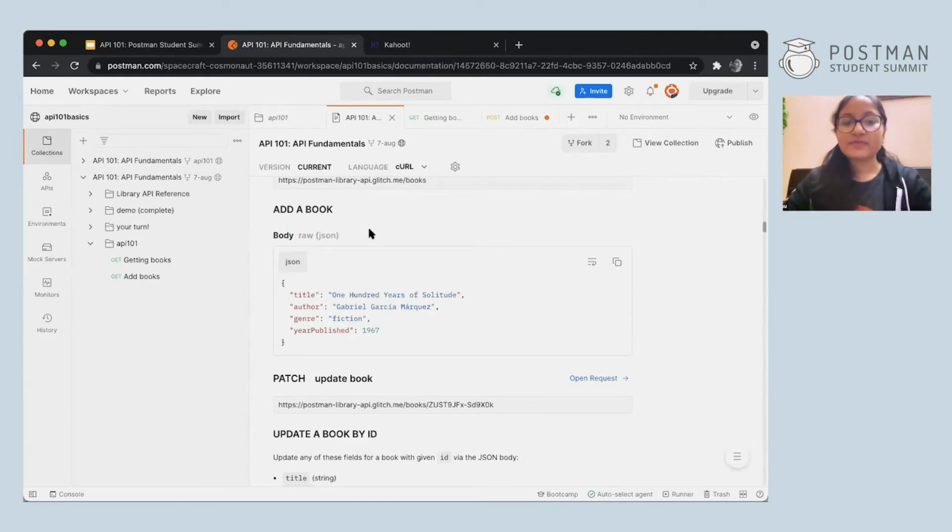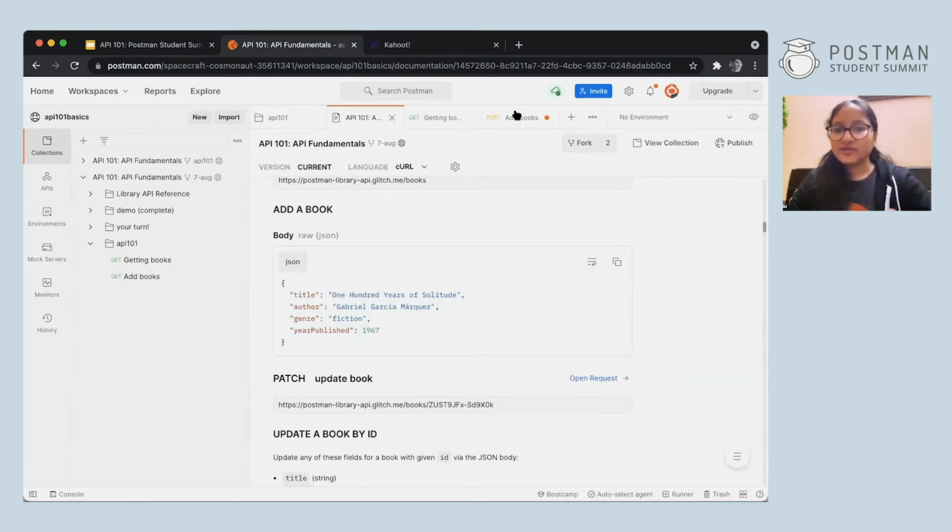So we can simply copy this entire thing. You can select this whole thing and press Control C, or you can simply use this icon over here to copy.